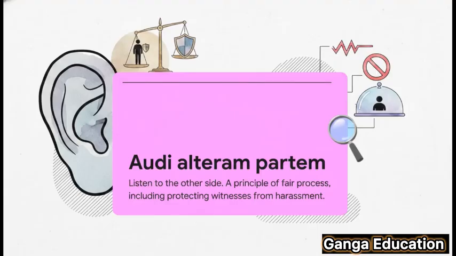And this whole idea connects perfectly to a famous legal maxim, audi alteram partem, which simply means listen to the other side. You see, a fair trial isn't just about hearing from both parties. It's also about making sure their witnesses can give testimony without being harassed or intimidated. So, witness protection is a basic part of a fair judicial process.